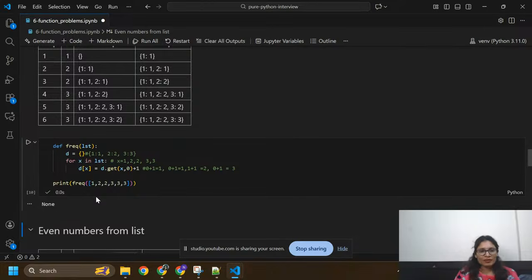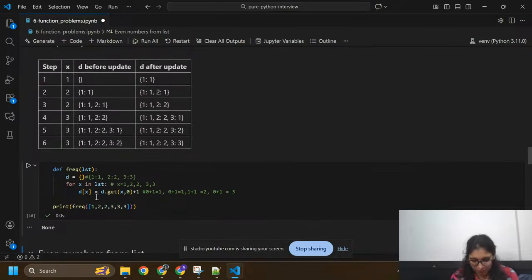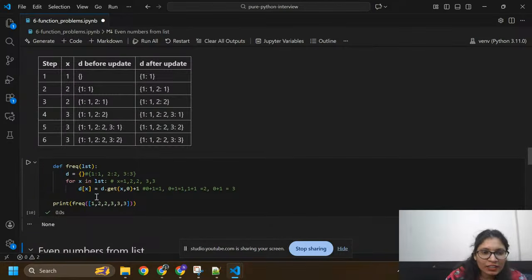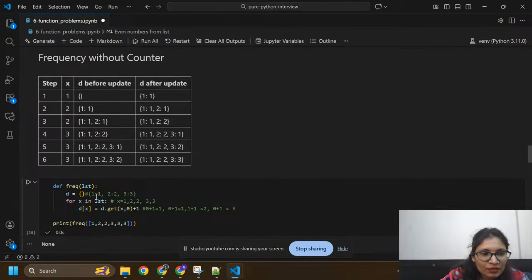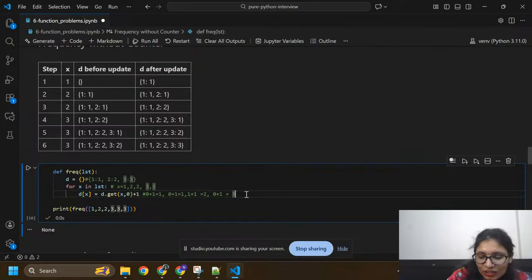So it is giving None. Frequency without Counter. Let me check. Okay, I got 0 because I haven't written anything here.